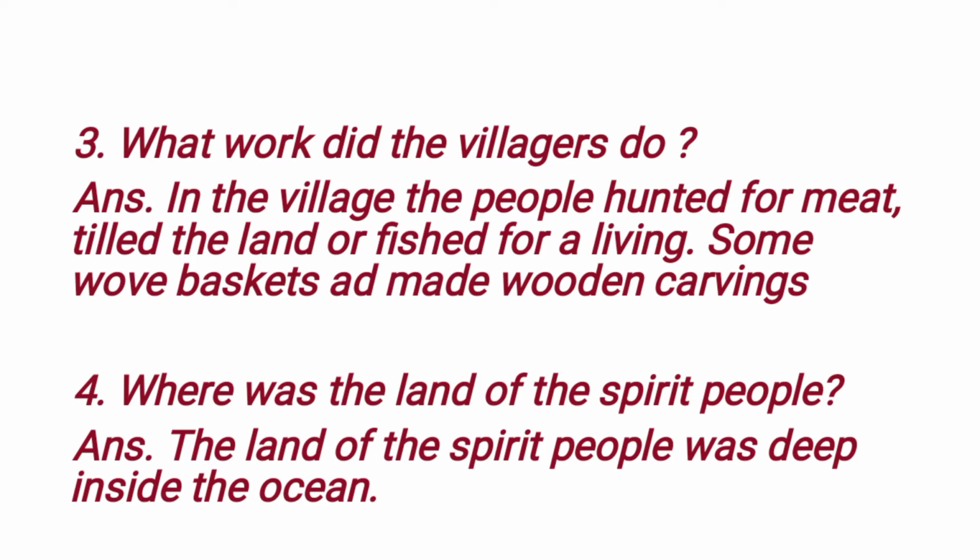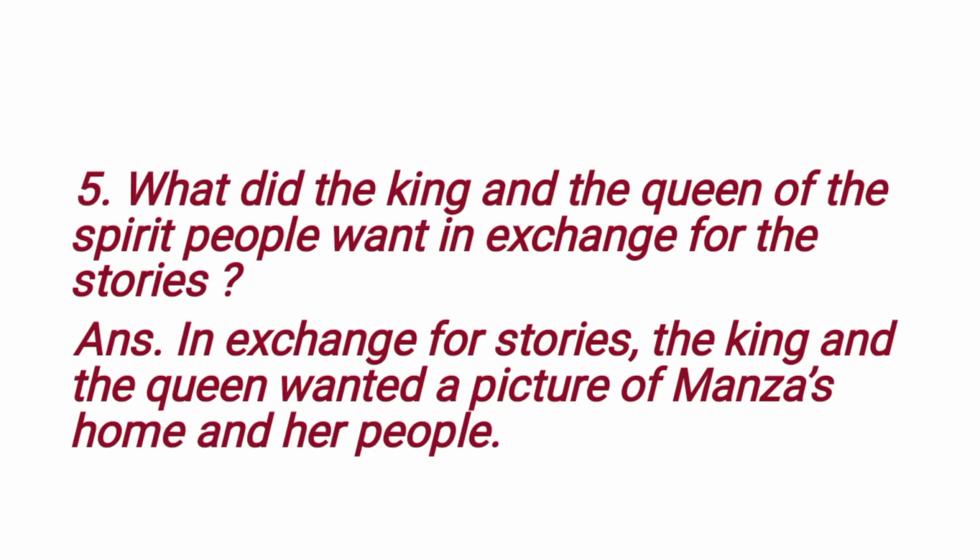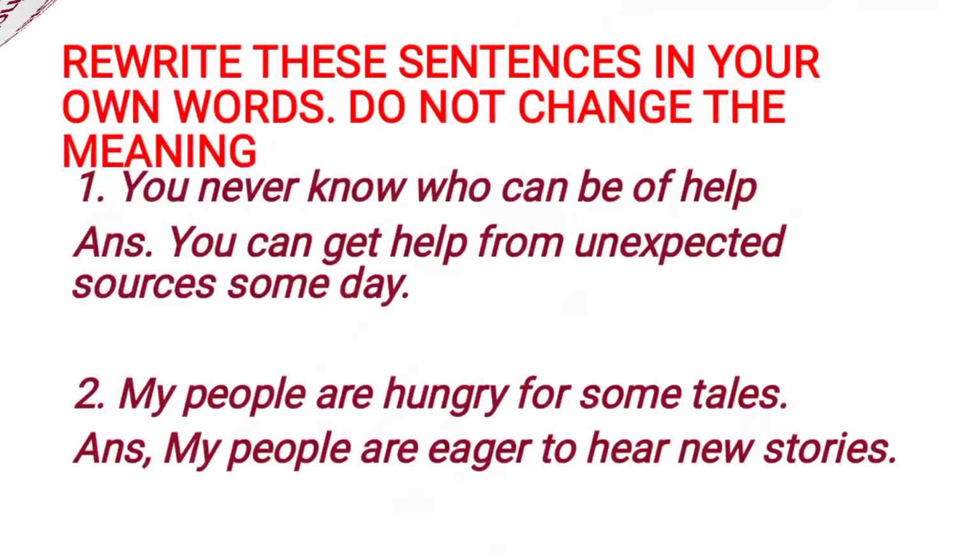Fourth one, where was the land of the spirit people? Answer, the land of the spirit people was deep inside the ocean. Then fifth one, what did the king and the queen of the spirit people want in exchange for the stories? In exchange for stories, the king and the queen wanted a picture of Manza's home and her people. After this, draw one line.